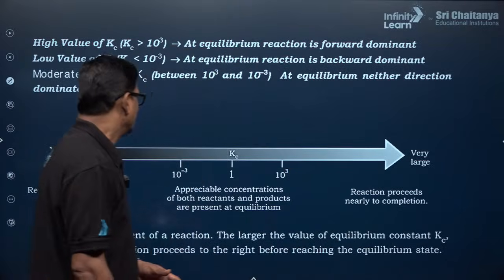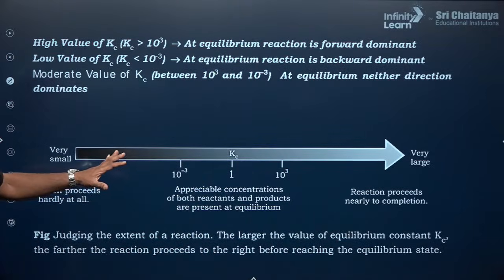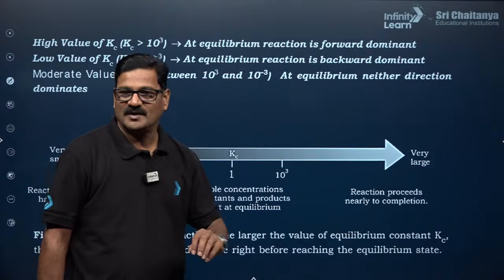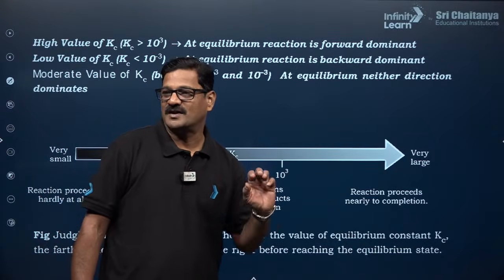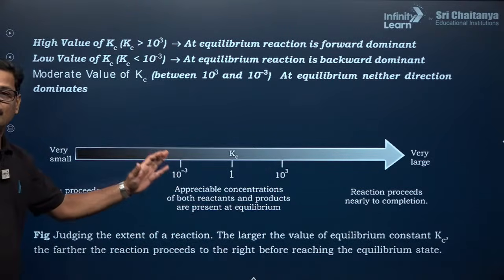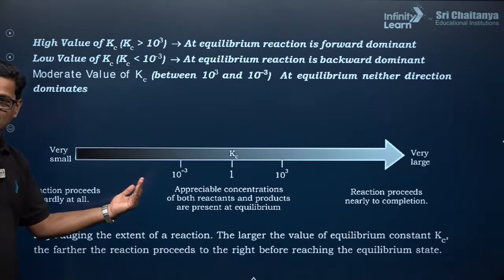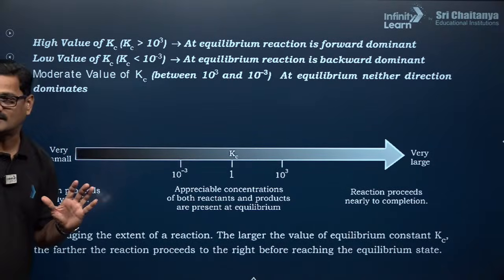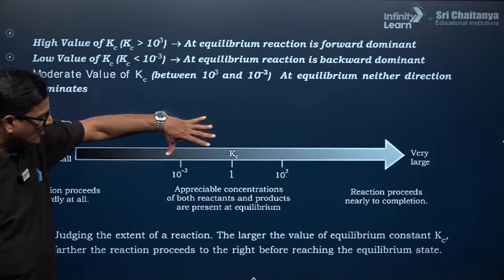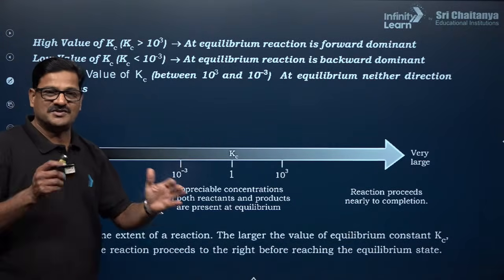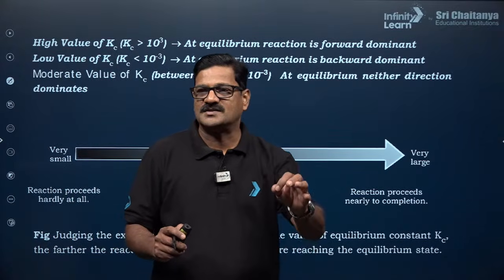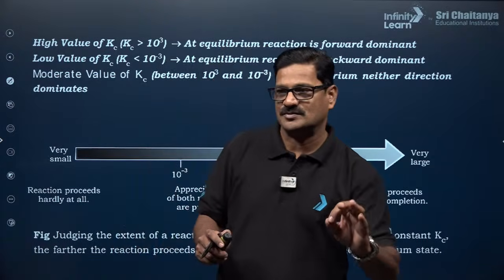Okay, moving ahead, the reaction direction. You can say the Kc value, if it is greater than 10 cube, you can say reaction always favors the forward direction. And if it is less than 10 power minus 3, the reaction always favors the backward direction. Hardly does it try to move ahead. But if it is between 10 power minus 3 and 10 power 3, an appreciable amount of forward and backward reactions takes place. So you can judge the extent of reaction based on the Kc values.